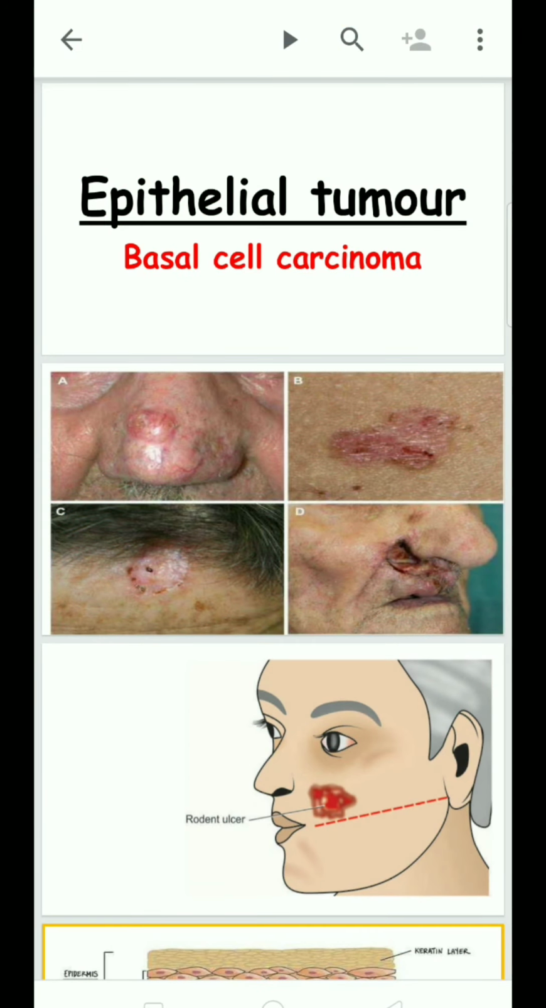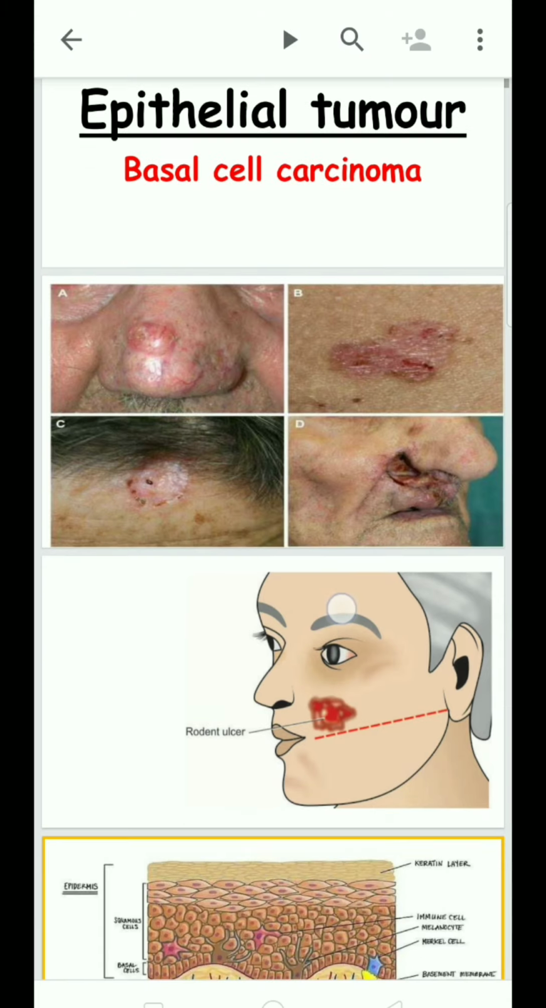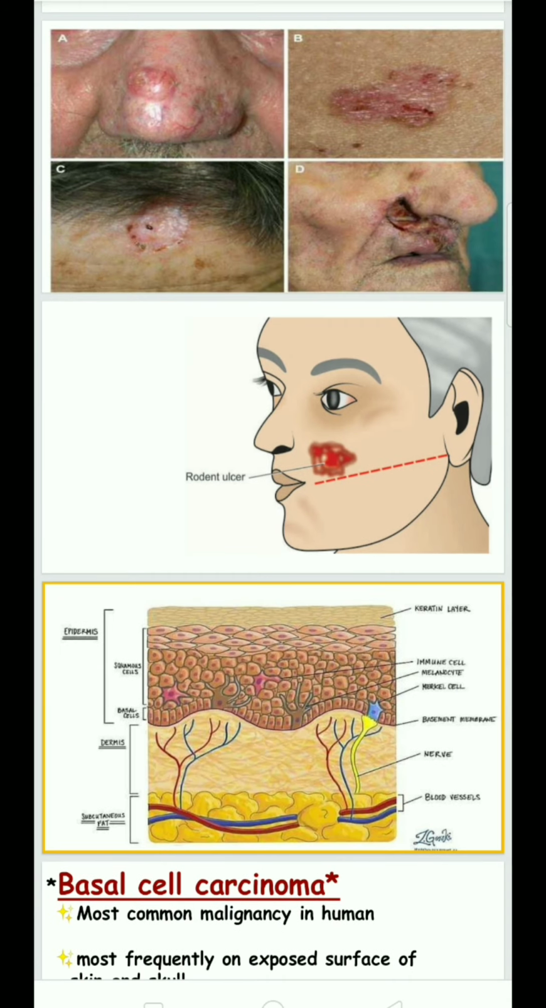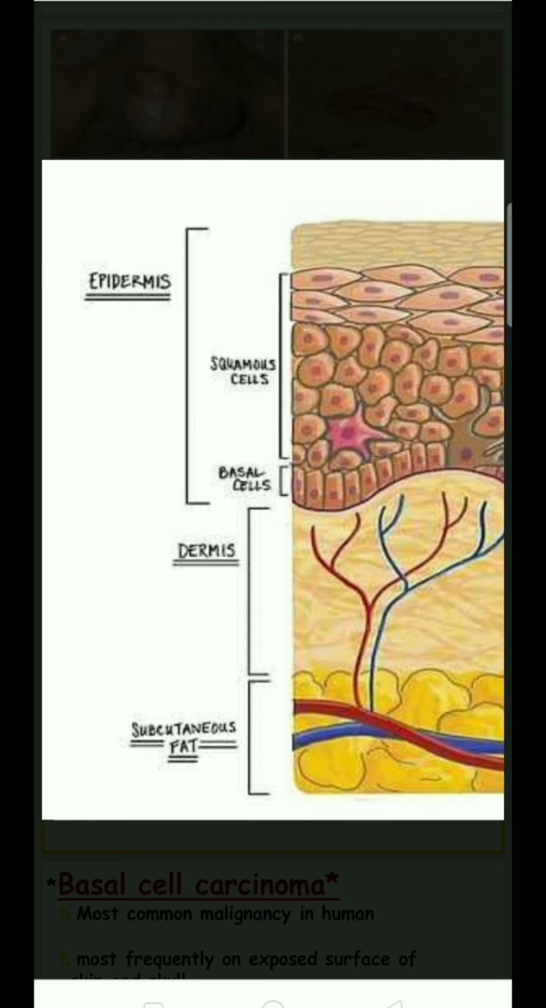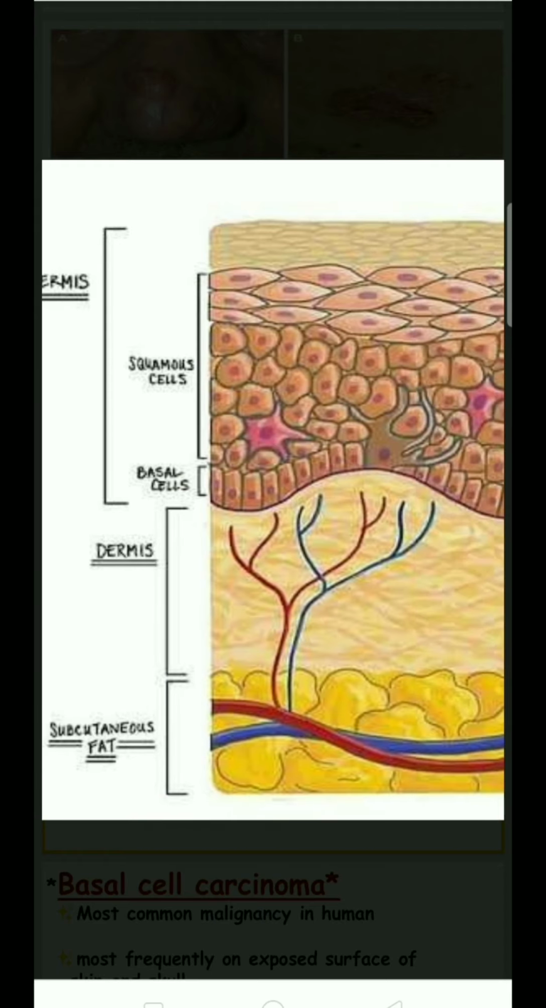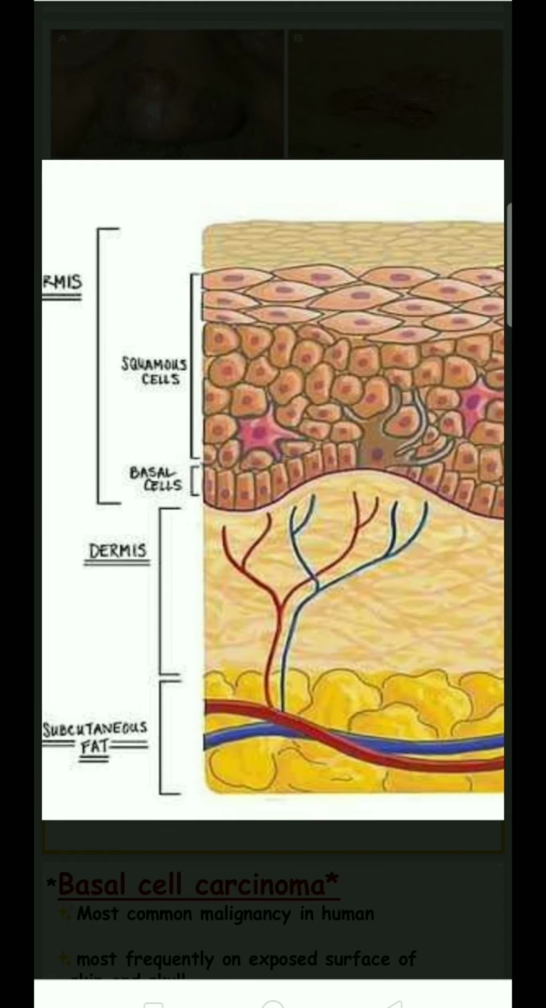Today, we are going to discuss the topic of basal cell carcinoma in epithelial tumors. Before going to the topic, we need some basics. What is a basal cell? The basal cells are present in the epithelial cell layer. When these basal cells start proliferating in a higher manner, it results in basal cell carcinoma.